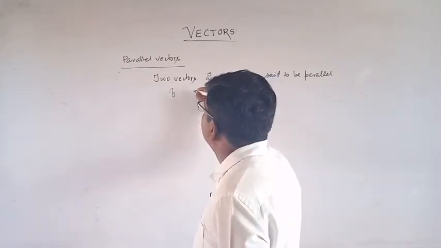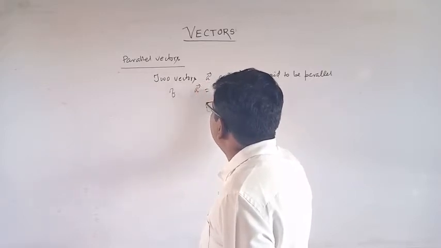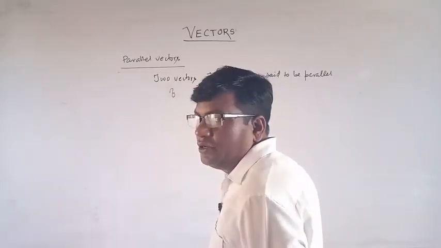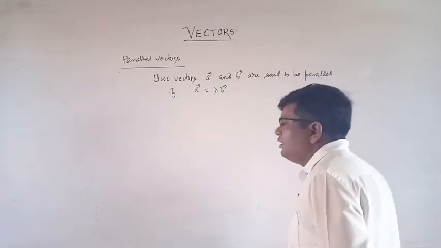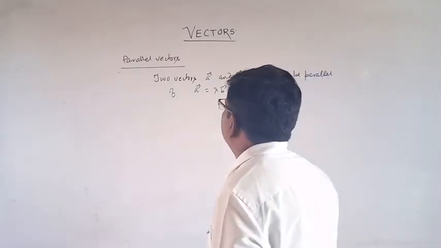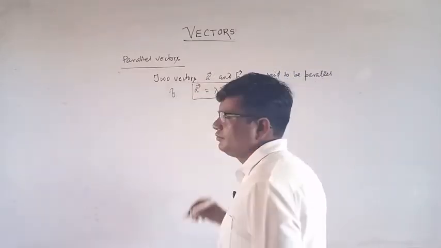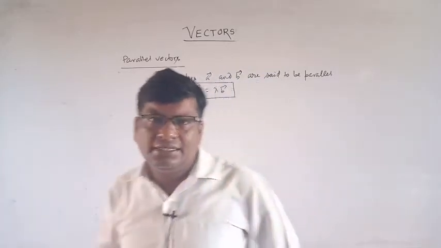That is, if A is equal to some constant, suppose lambda, times vector B, or B is equal to some constant times vector A. This is the condition for parallelism. Here two cases arise.